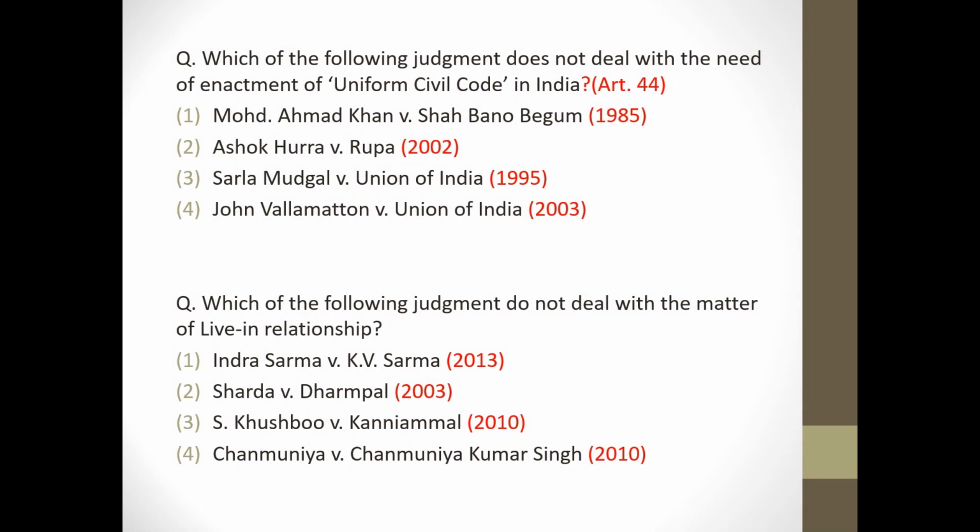Next question. Which of the following judgment does not deal with the need of enactment of Uniform Civil Code in India? It's option 2, Ashok versus Rupa. Article 44 talks about Uniform Civil Code. Next, which of the following judgments do not deal with the matter of live-in relationship? It's option 2, Sharda versus Dharampal.